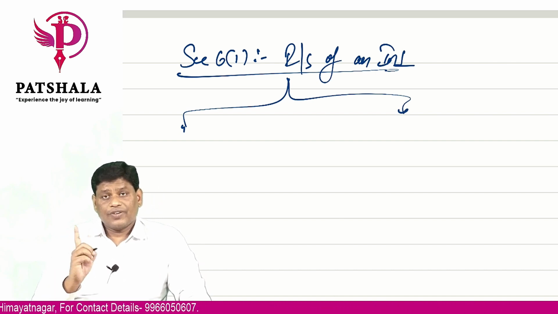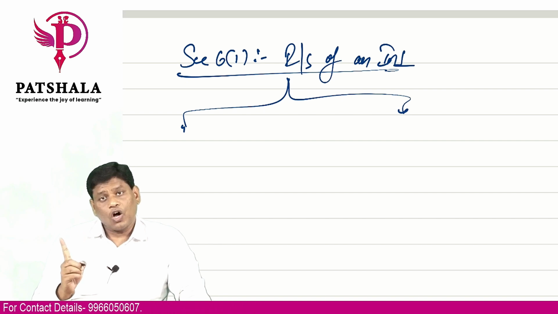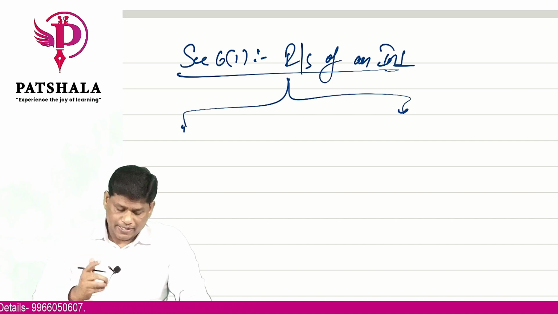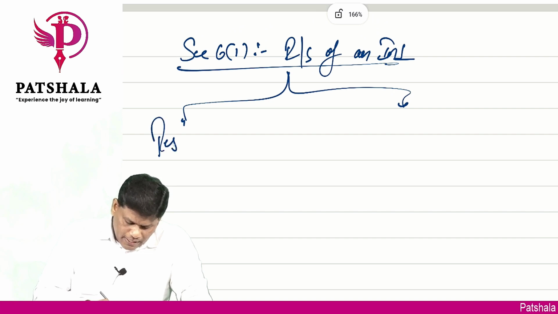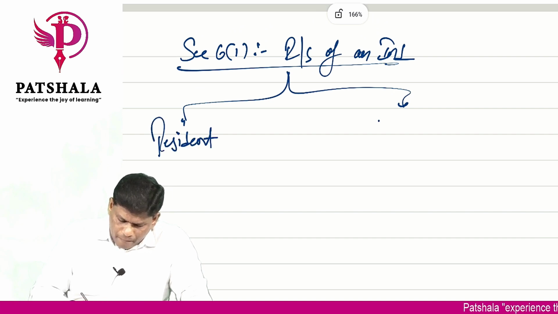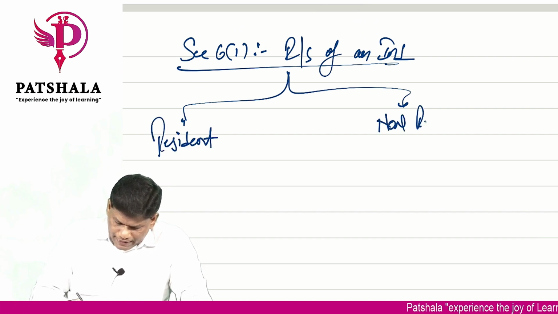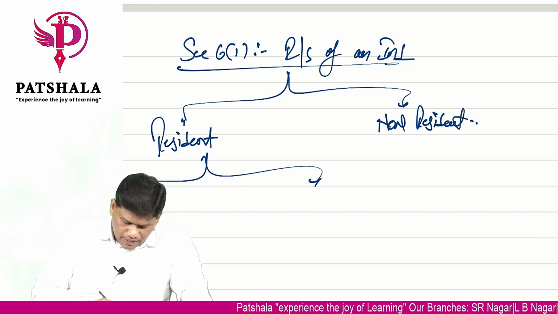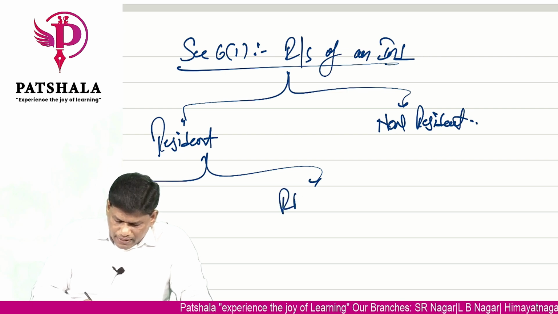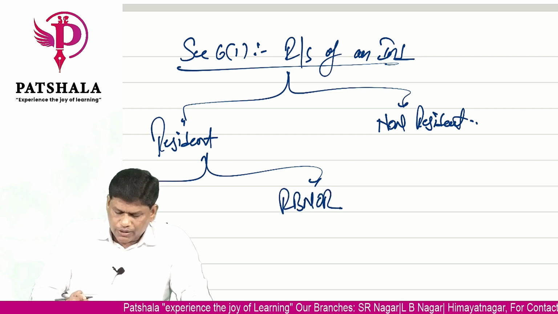Resident is further classified as resident and ordinary, and resident but not ordinary. Overall, three types of status. So an individual can be either resident in India or non-resident in India. An individual who is resident in India is further classified as resident and ordinary resident, or resident but not ordinary resident.